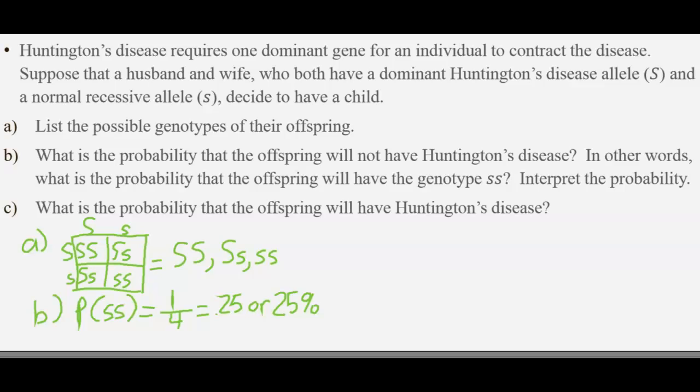Finally, C, very similar to B. What is the probability that the offspring will have the Huntington disease? Again, to have the Huntington disease, we basically need a capital S somewhere in that genotype. So the total number of capital S's that could occur, we have 1 here, 2, 3.